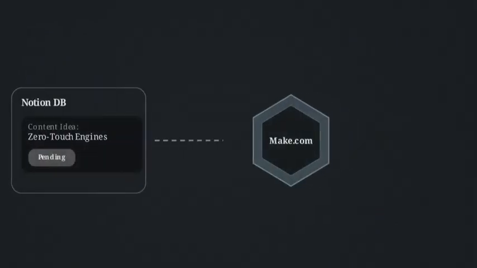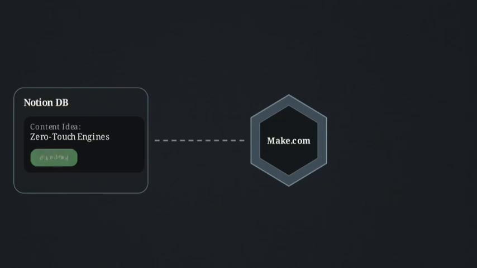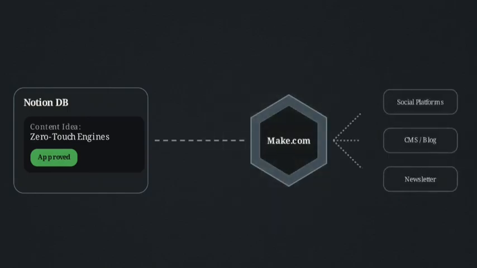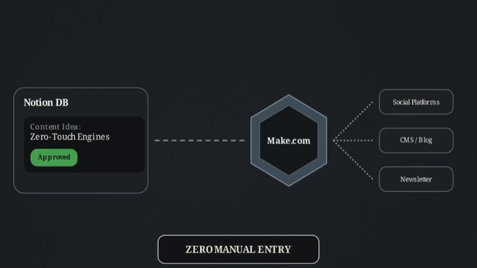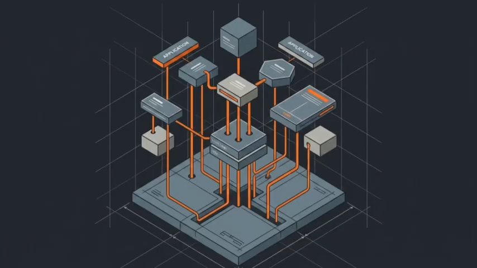As seen in this workflow, the moment a status in Notion switches to Approved, the database fires a webhook. That webhook contains the raw data and pushes it directly into an orchestration pipeline like Make.com, removing the need for manual data entry. By eliminating the manual input layer, you create a structural foundation where the system can initiate its own work.